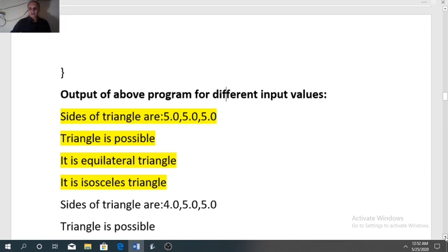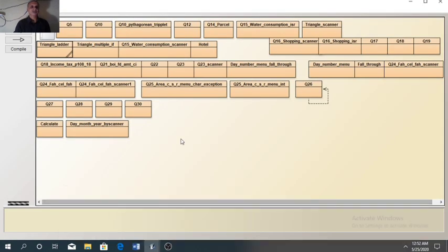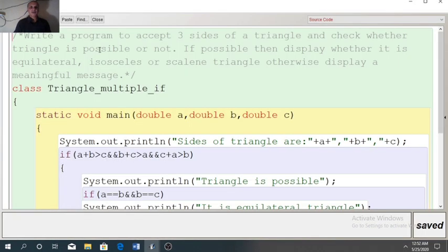If we design the same program with multiple if, then it will give wrong result. See, the program is same.